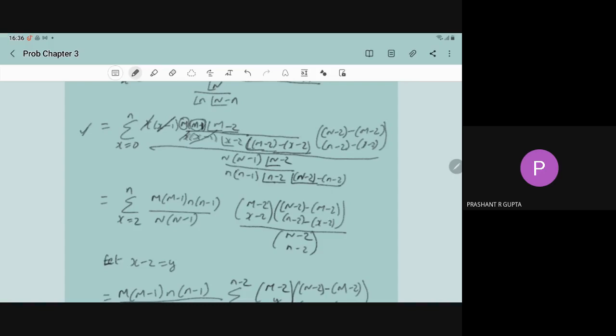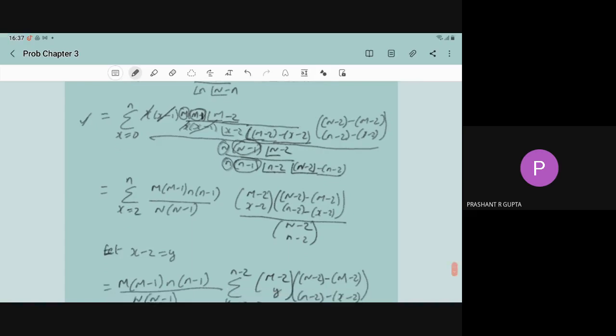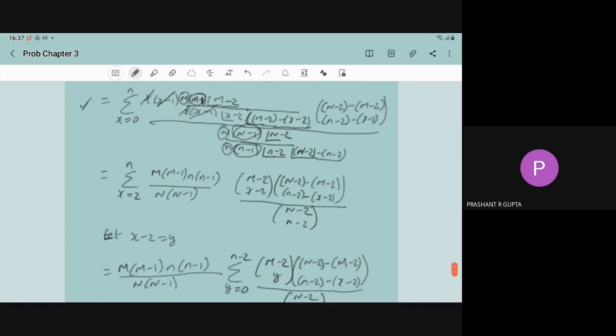m minus 1, n minus 1, N minus 1. So this can be written as m into m minus 1 into n into n minus 1, divided by N into N minus 1. And the remaining one will become (m-2) choose (x-2), (N-m) choose (n-x), and divided by (N-2) choose (n-2).